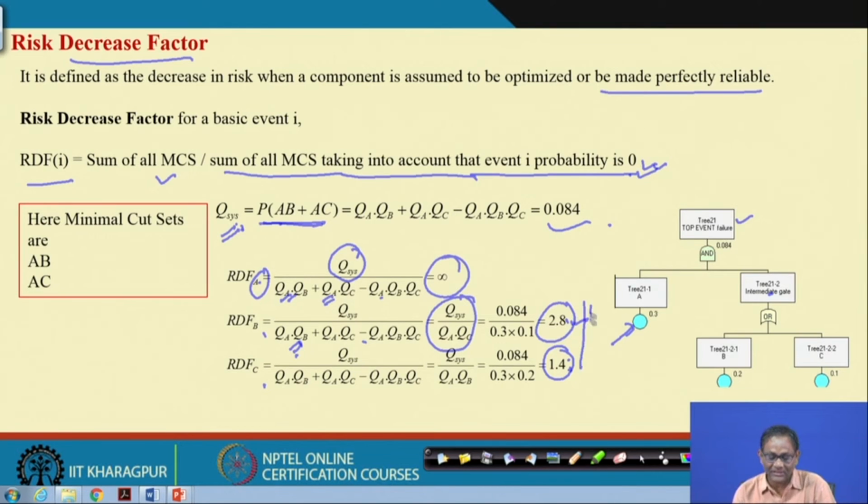As a result, the risk decrease factors of B and C are lower than that of A. Although infinite is basically a theoretical value, the physical meaning is that because of the AND combination, the top event will never occur if you can make it completely reliable.